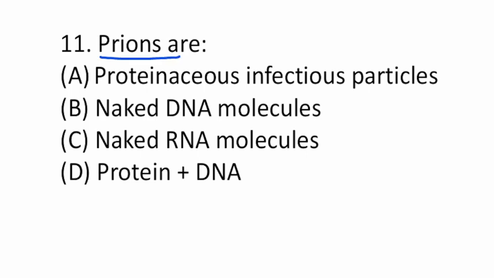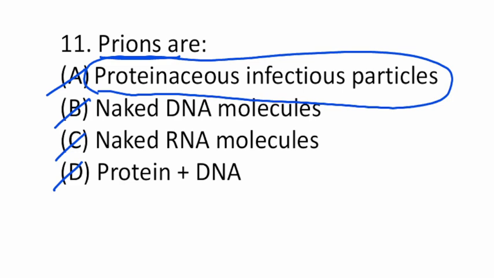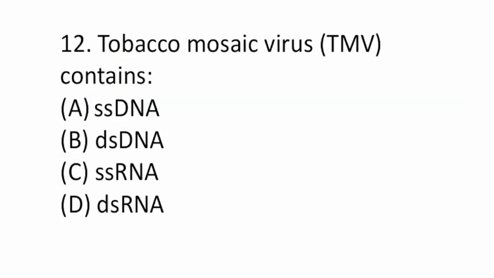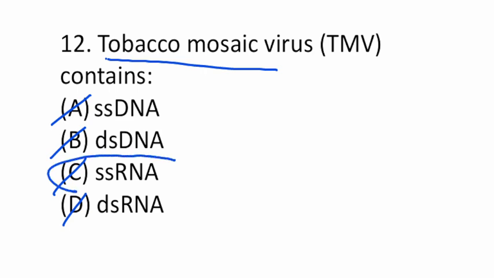Prions are proteinaceous infectious particle, or a naked DNA molecule, naked RNA molecule, or protein plus DNA. So prions are basically a proteinaceous infectious particle. It does not contain any sort of nucleic acids. Next is, tobacco mosaic virus contains single stranded DNA, double stranded DNA, single stranded RNA or double stranded RNA. So it contains a single stranded RNA. It's an RNA virus.